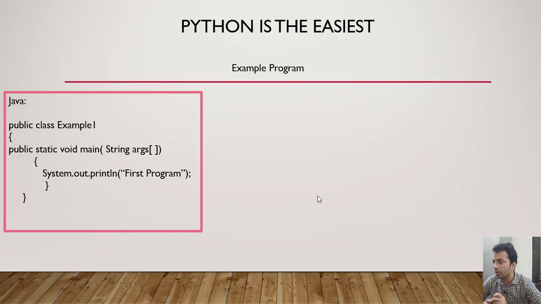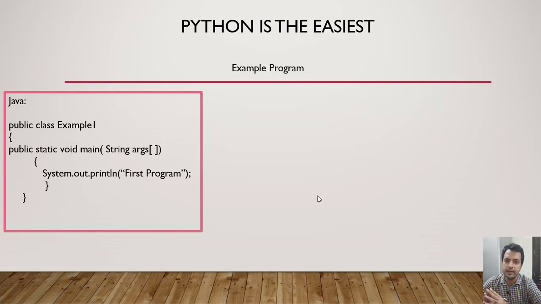So this is a code in Java, and in this code we have just written one statement, that is system.out.println and first program. When we execute this program, it will just print one line, that is first program. But if somebody wants to learn Java, he has to write this much code if he wants to run his first program.